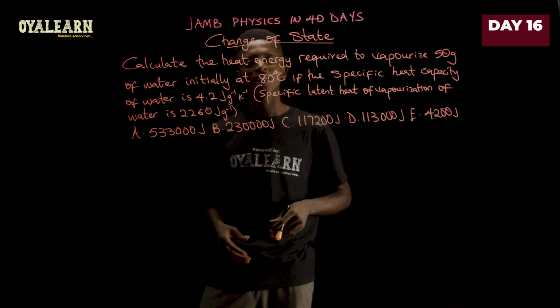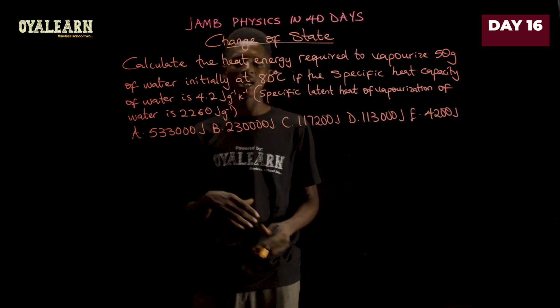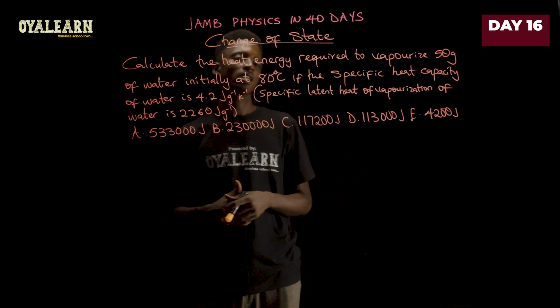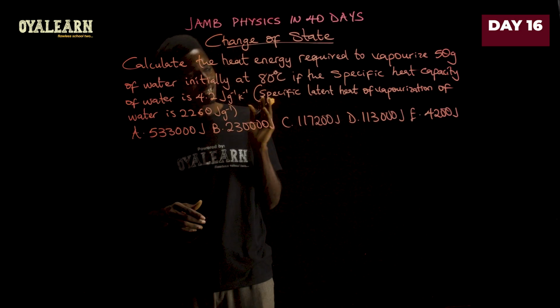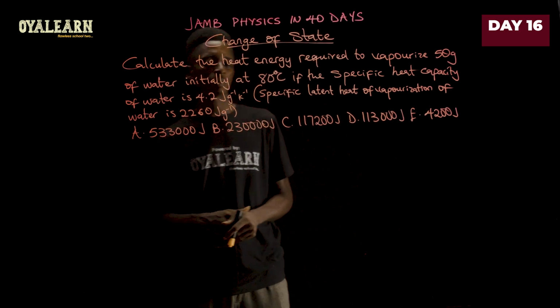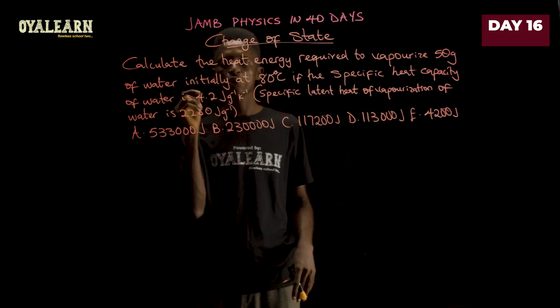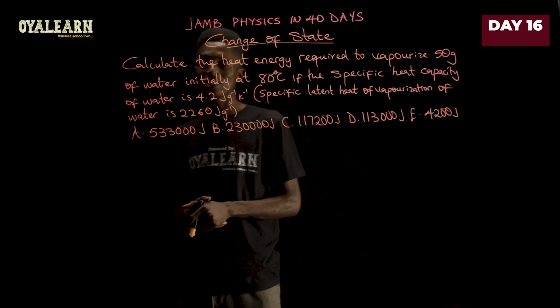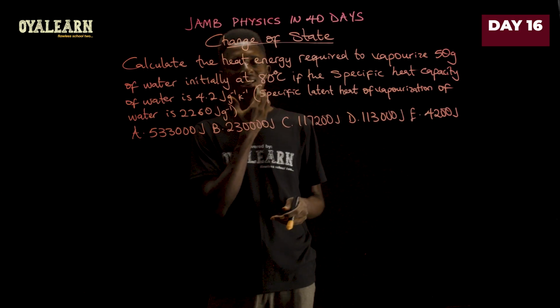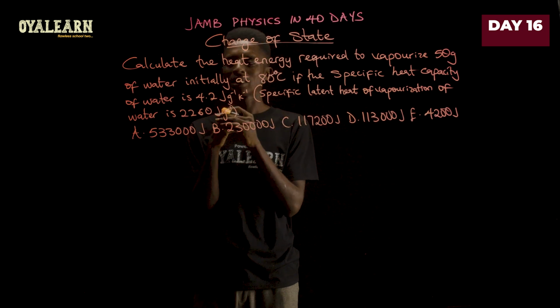Let's calculate the heat energy required to vaporize 50 grams of water, which is initially at 80 degrees Celsius, if the specific heat capacity of water is given as 4.2 joules per gram per Kelvin, and the specific latent heat of vaporization of water is 2,260 joules per gram.